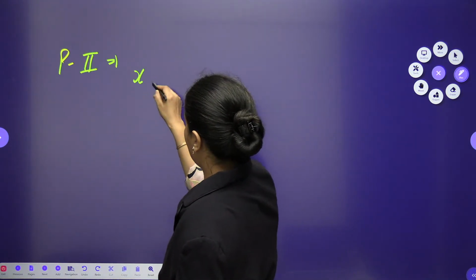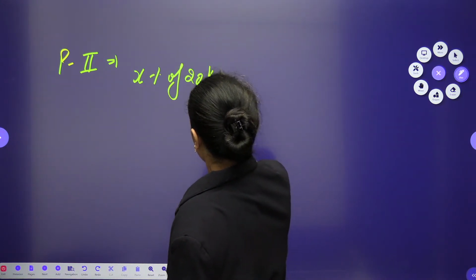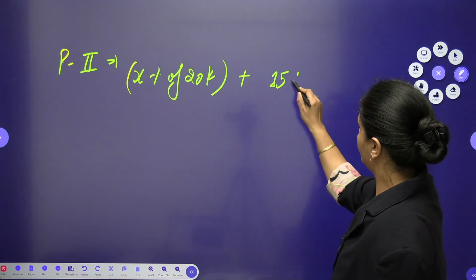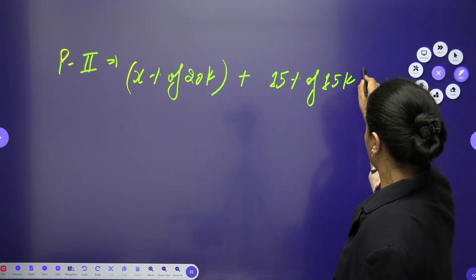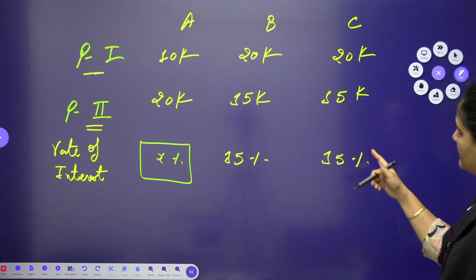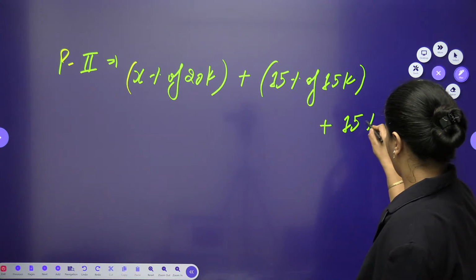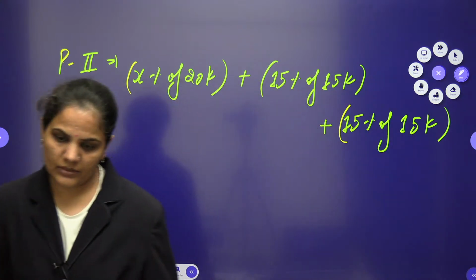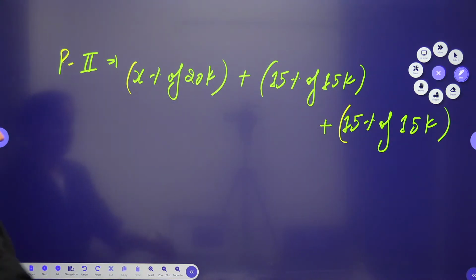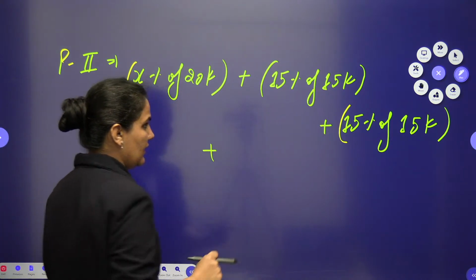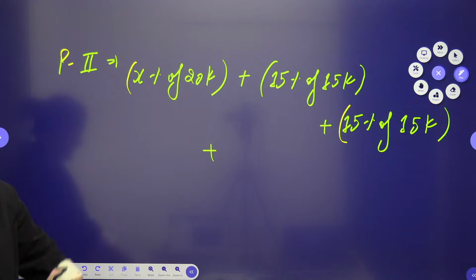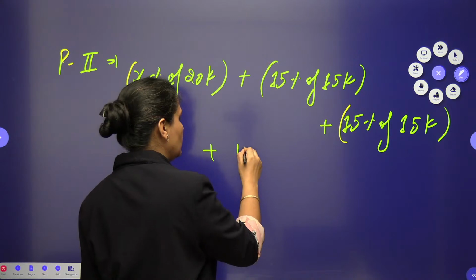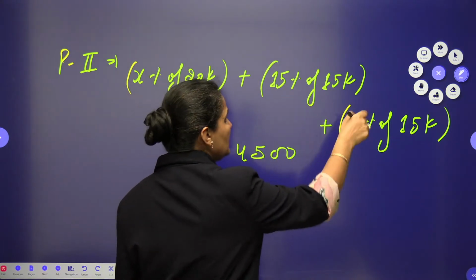In the first case it will be X% of 20,000, plus the second will be 15% of 15,000, and the third will be 15% of 15,000 again. So 15% of 15,000 will be 2,250. Like this you can solve, and I am writing both of these together. This will be 15% of 15,000 twice, so I can write 4,500 overall for these two.